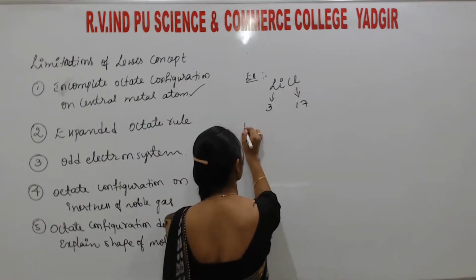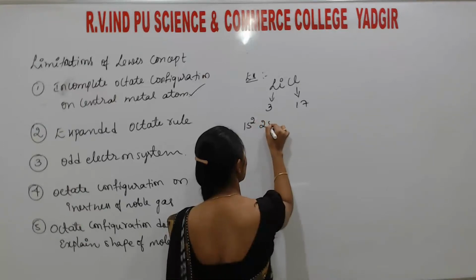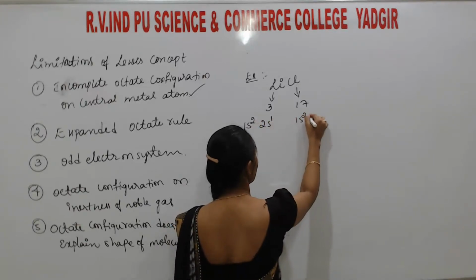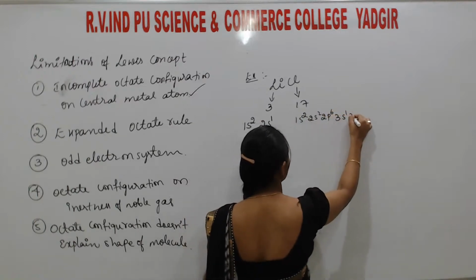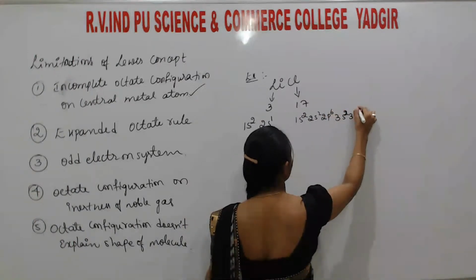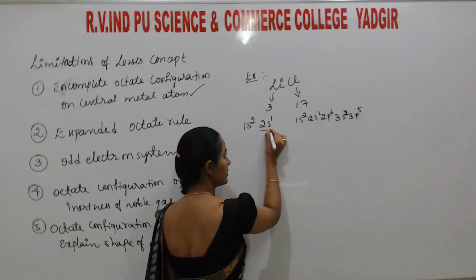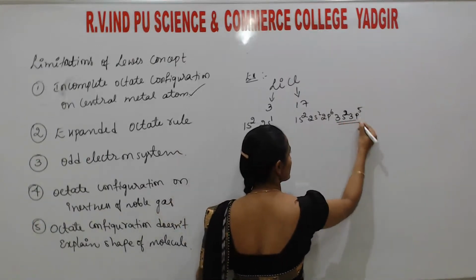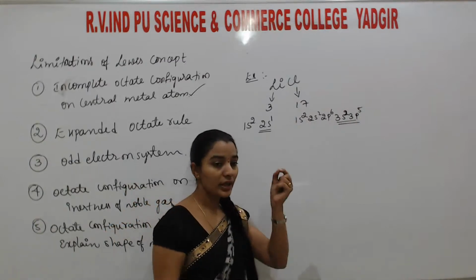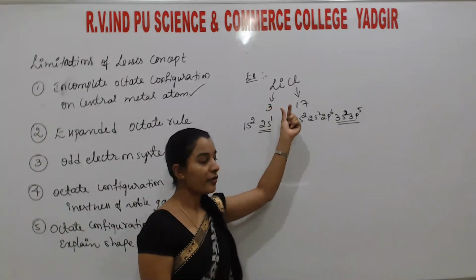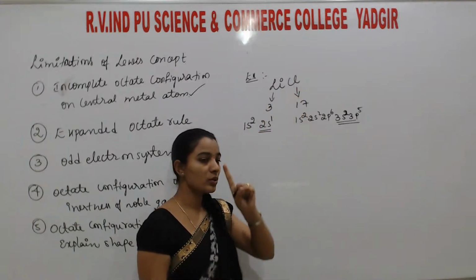The electronic configuration of lithium is 1s2, 2s1, and of chlorine is 1s2, 2s2, 2p6, 3s2, 3p5. Here this is the valence shell in each. Clearly we know only one bond is formed between lithium and chlorine.